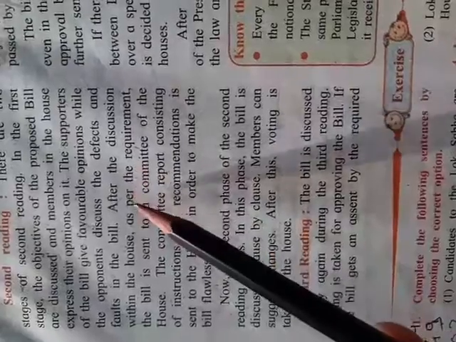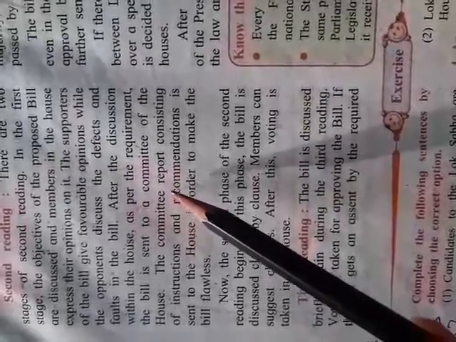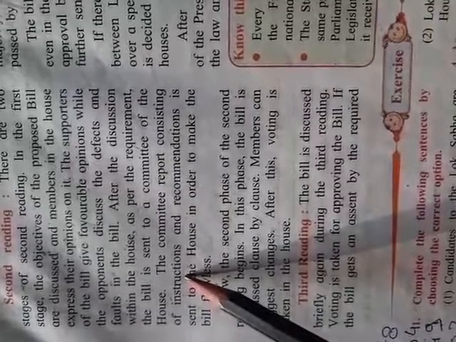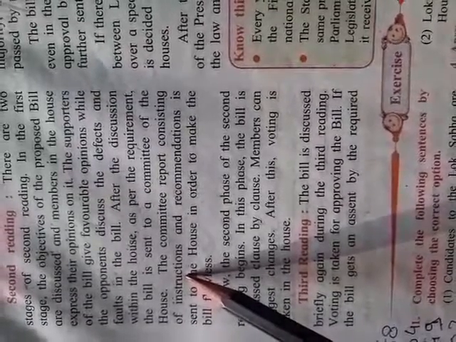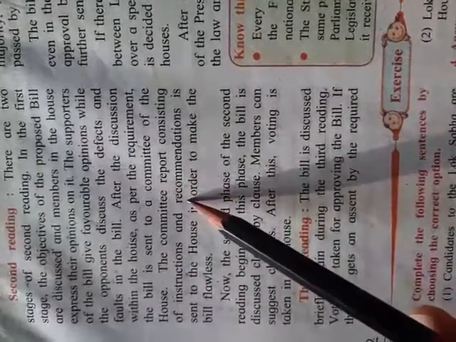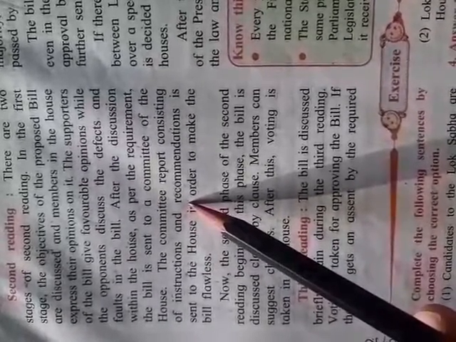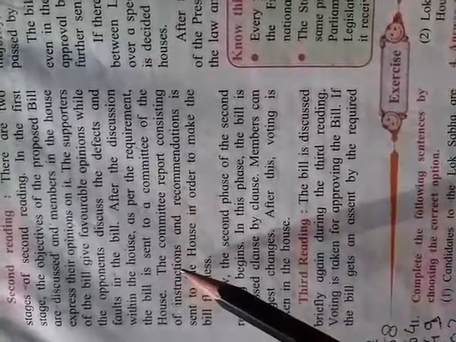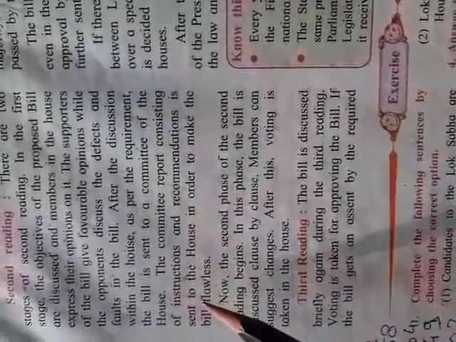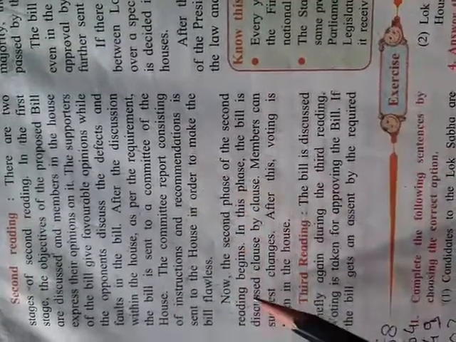When this bill is sent to the committee, the committee will study it. The committee report consists of instructions: if they need any changes, they will note them or guide. And recommendations: the committee can show some new suggestions to the house in order to make the bill flawless. Now the second phase of the second reading begins.